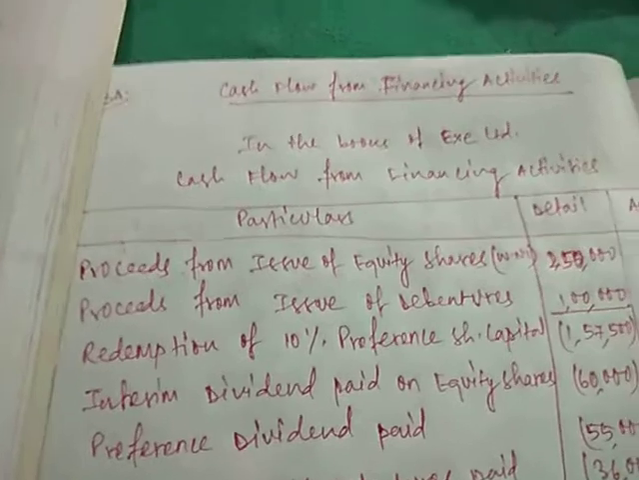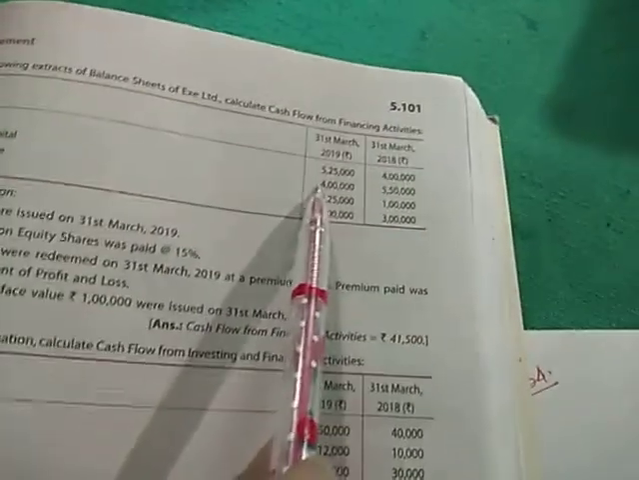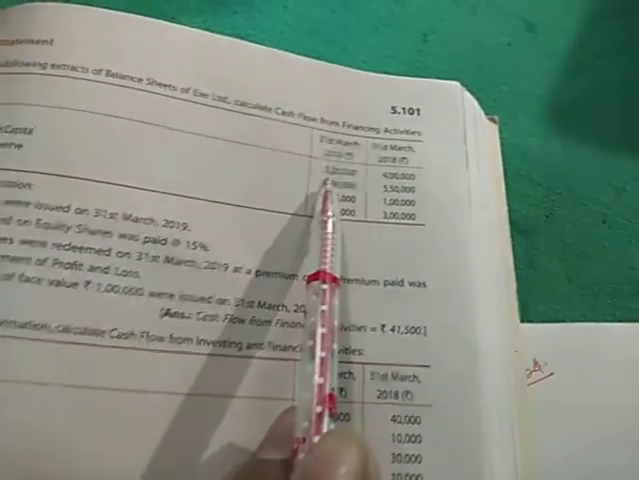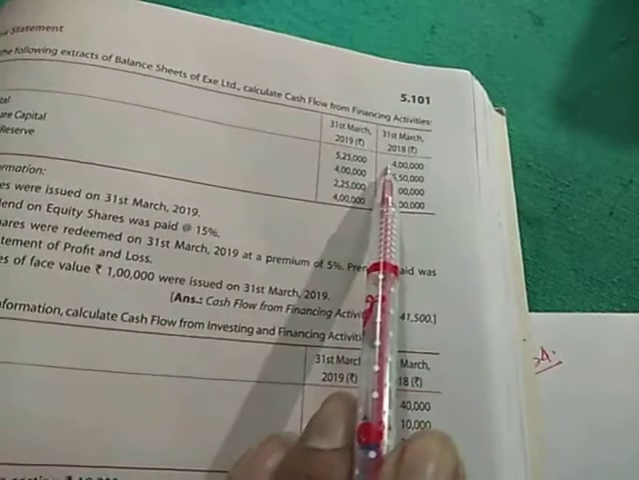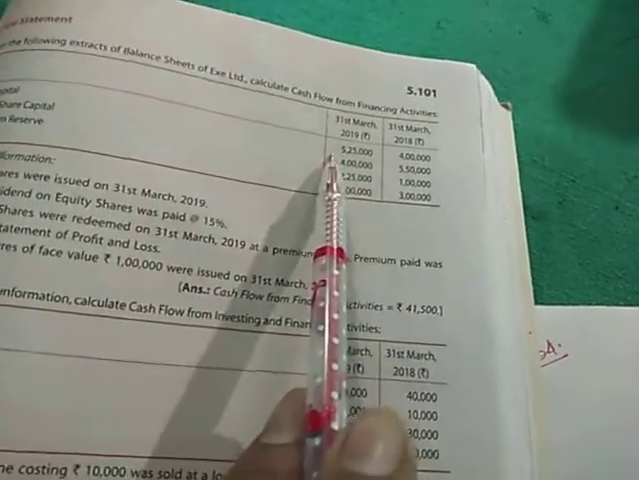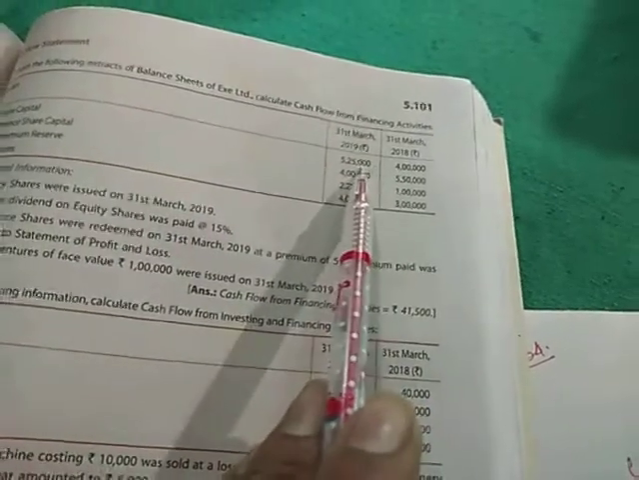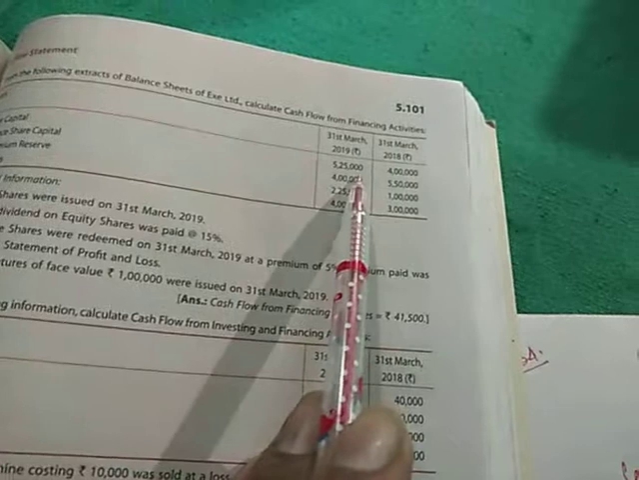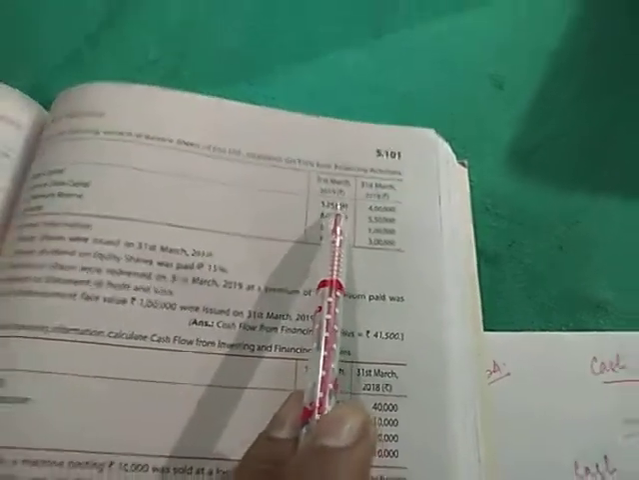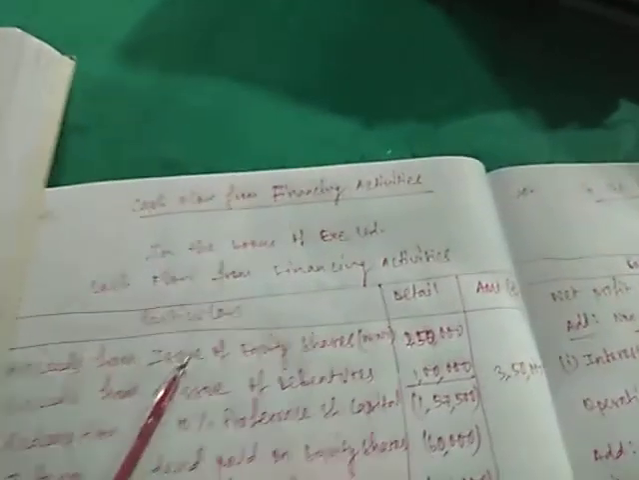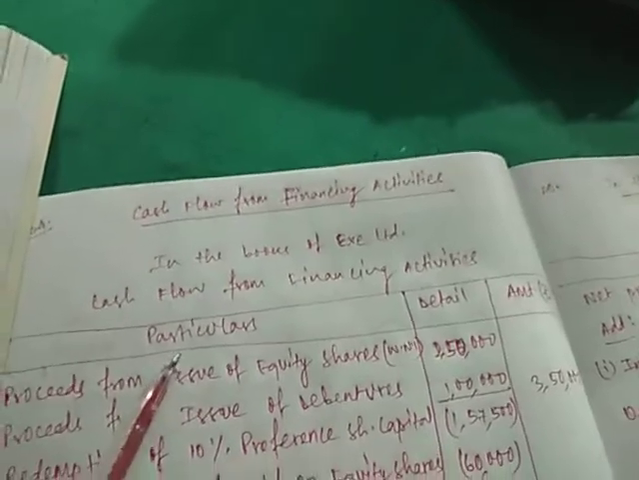Since we are preparing only the financing activities, here you can directly go to the items of cash inflow and outflow. So the first item, as we can see here, is equity share capital. It was 5,25,000 at the end of the current financial year, and at the end of the previous financial year it was 4 lakh. So 1,25,000 is the difference, and it is added up. It is increased. So when share capital is increased, that means we have issued new equity shares. The difference is 1,25,000, so rupees 1,25,000 new equity shares were issued.